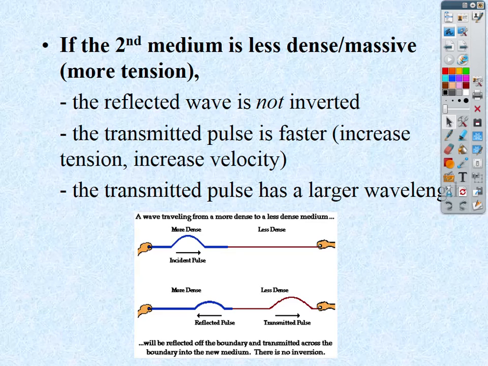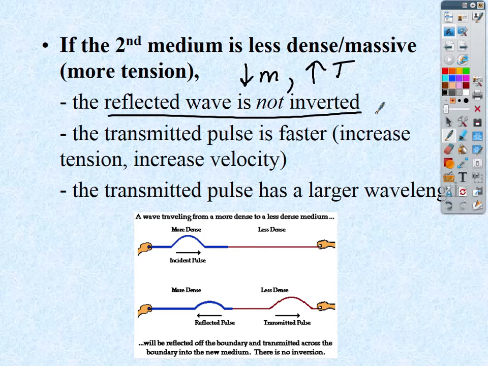Now, if the second medium is less dense, everything's opposite. That means there's going to be less mass, meaning more tension. Mass and tension are inversely related. Decreased mass, increased tension. First off, a side note, but we have to make sure we understand it: that reflected wave is not going to be inverted, because it's the thicker material.